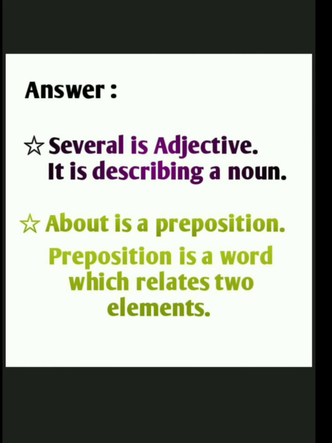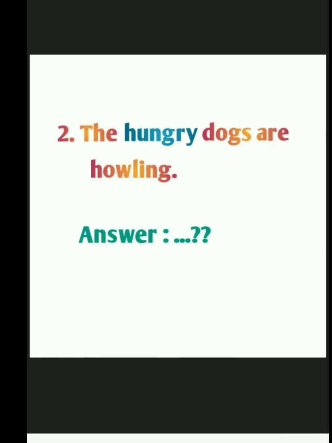Now here are the answers. Several is an adjective because it is describing a noun, and the word about is a preposition. So a preposition is nothing but a word which relates two elements in a sentence. Next example is the hungry dogs are howling. How are the dogs? Dogs are hungry. Dog is a noun. So any word which describes a noun is, guess the answer.